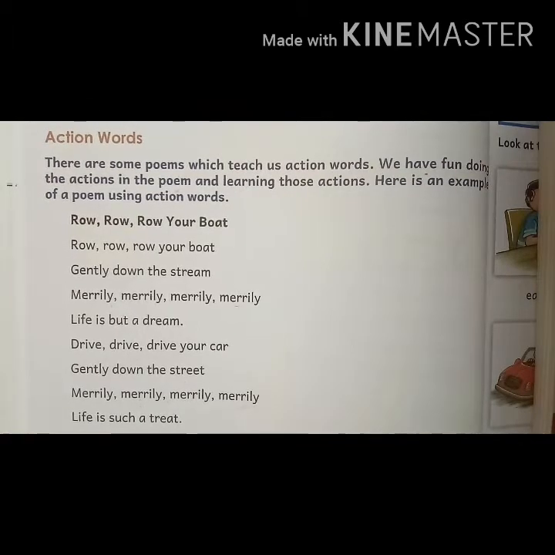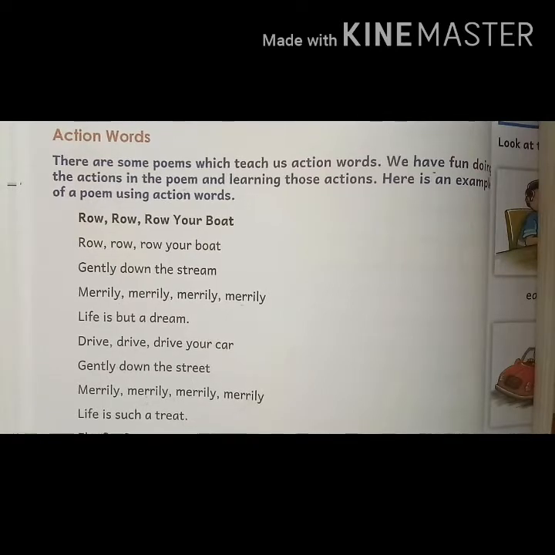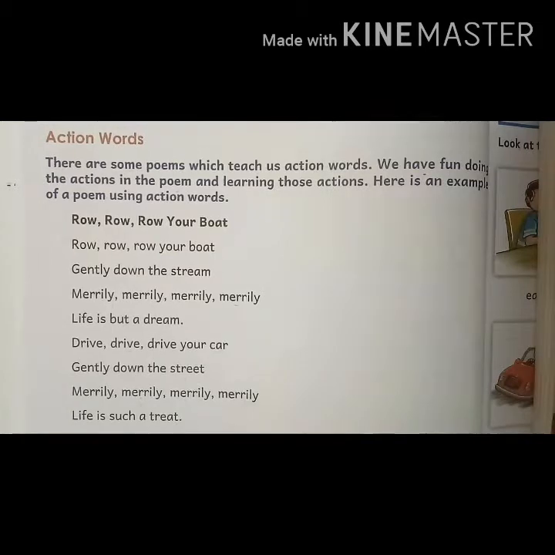So there are some poems also in which we learn some action words. So let's read this rhyme. We have so many action words in this rhyme.